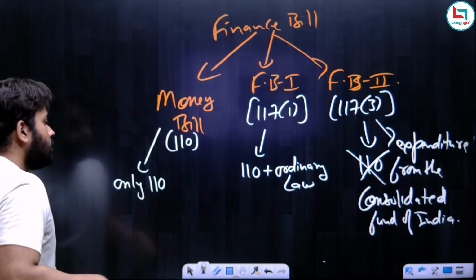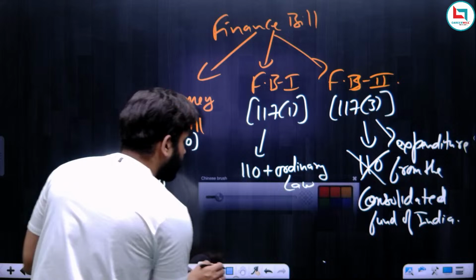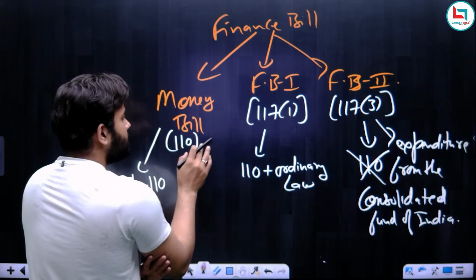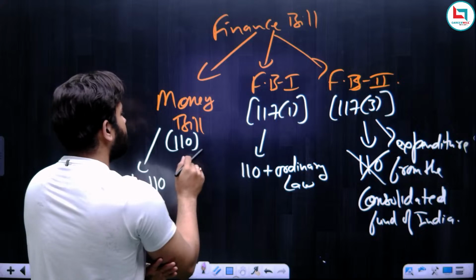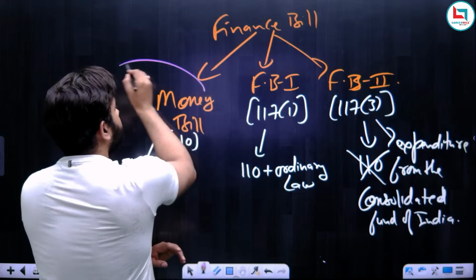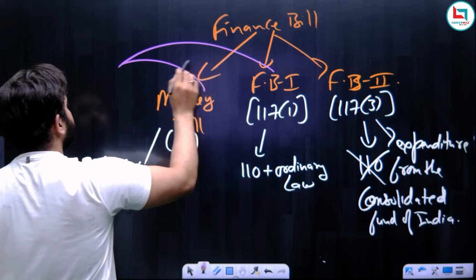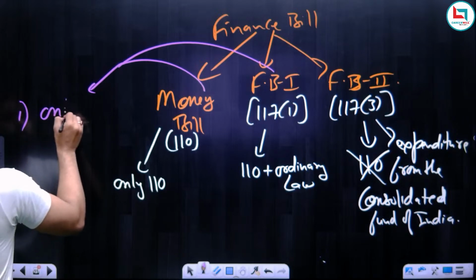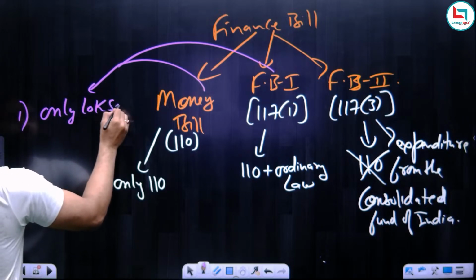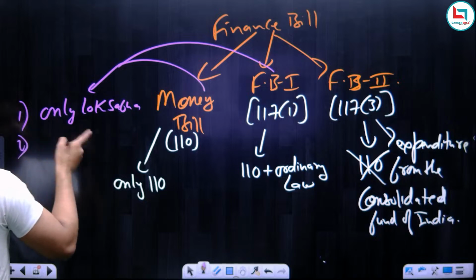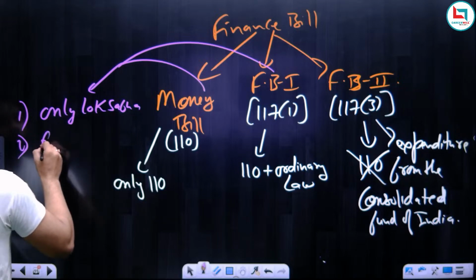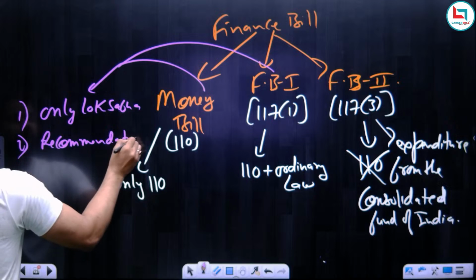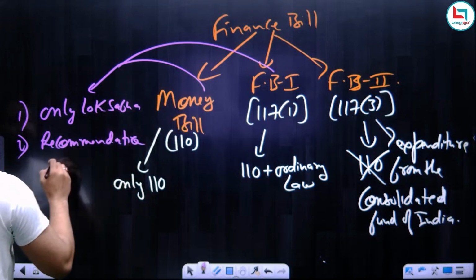One more thing: there are two similarities between money bill and financial bill category 1. What are those two similarities? First, both can be introduced only in the Lok Sabha and not in the Rajya Sabha. Second, both can be introduced only on the recommendation of the president. So the recommendation of the president is required for the introduction of both money bill and financial bill category 1.